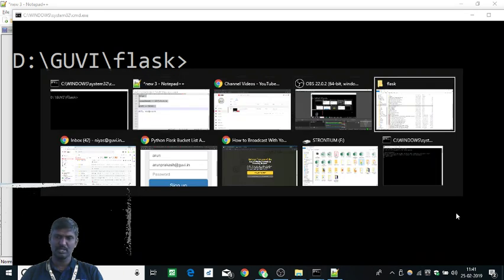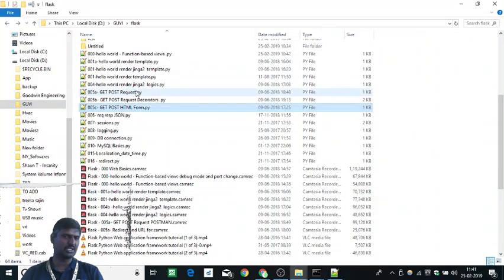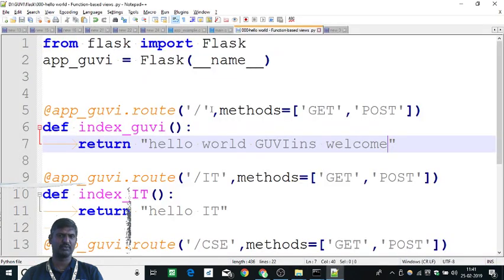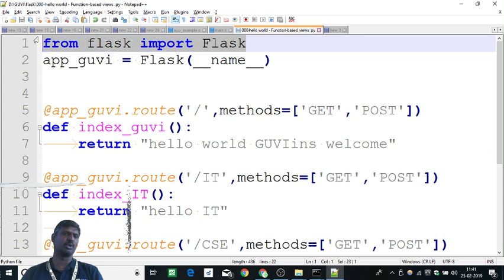I have some sample files which I'll share with you a little later. Let me open our first Flask file. The Flask file starts with importing, like in any other programming language. If you are in Java, you import using import statements. If you are in C or C++, you use #include. Like that, in Python we use import statements to get a new thing.